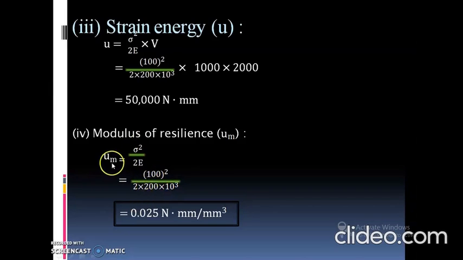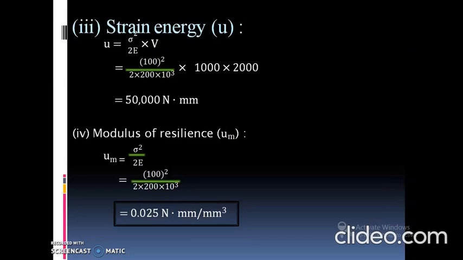Finally the modulus of resilience U m is equal to 0.025 Newton mm per mm cube, or Newton per mm square. This is the final value of modulus of resilience.